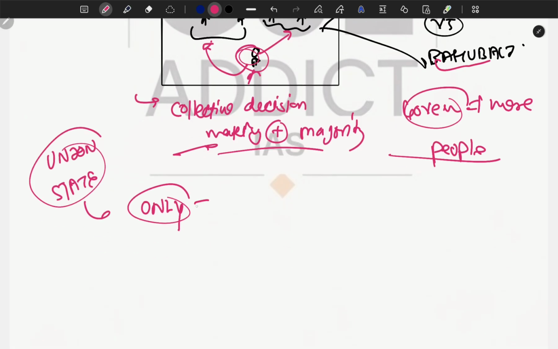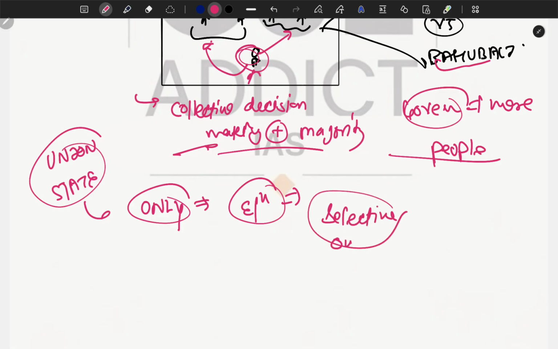Basically, we use democracy only when we are in the election, when we are selecting our representative. Selective or representative.